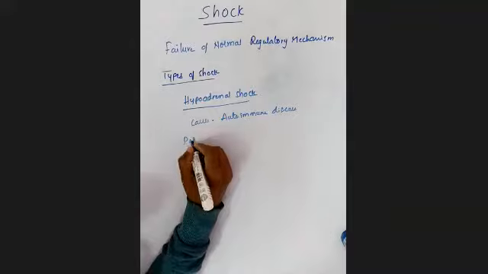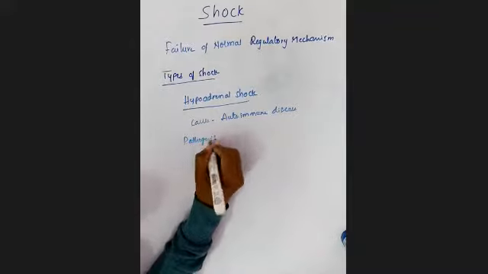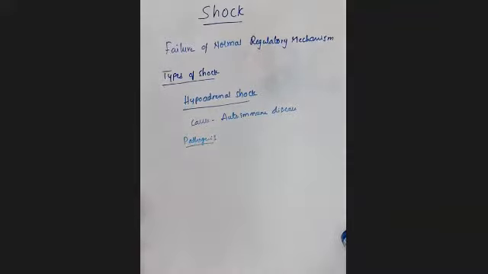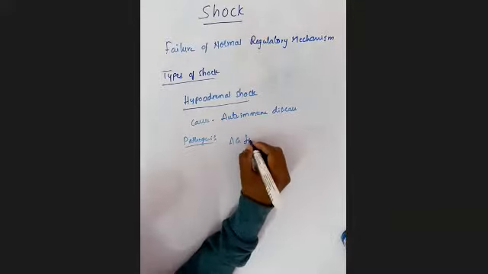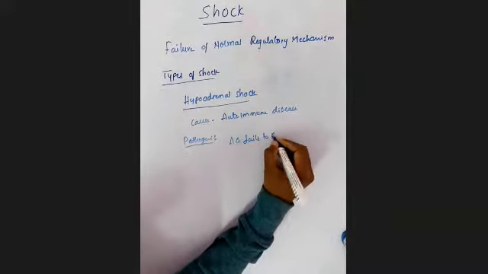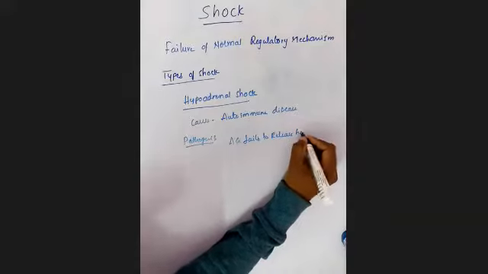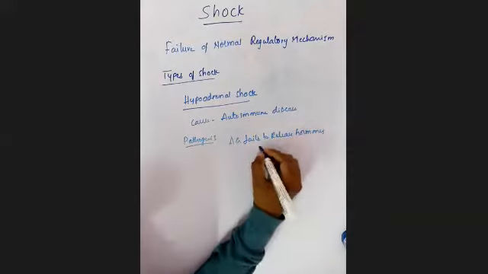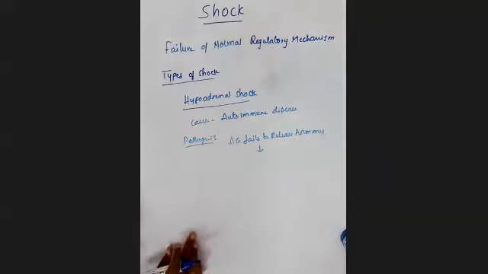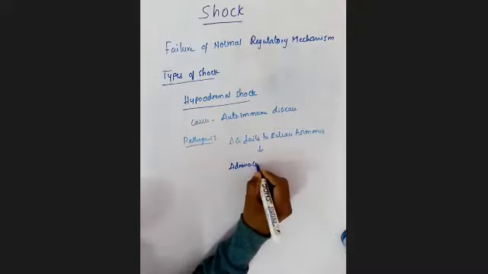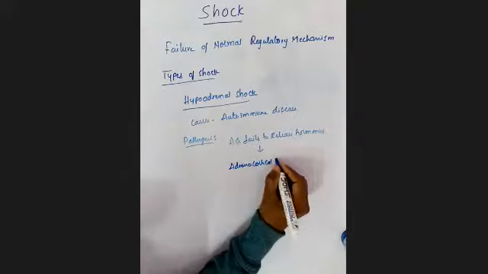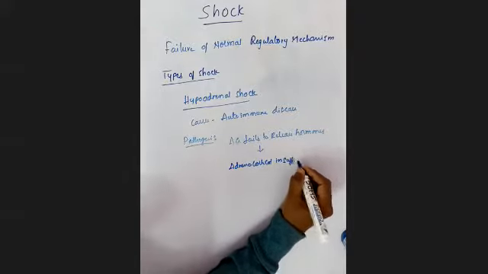Regarding the pathogenesis, suppose the adrenal gland fails to release the hormones. Suppose there is any problem with the adrenal gland and it fails to release hormones, which may lead to adrenocortical insufficiency.